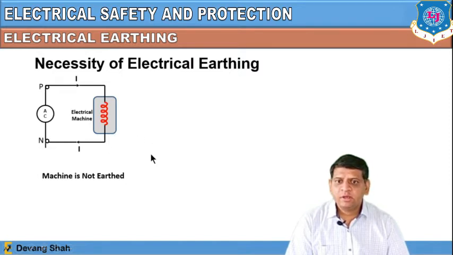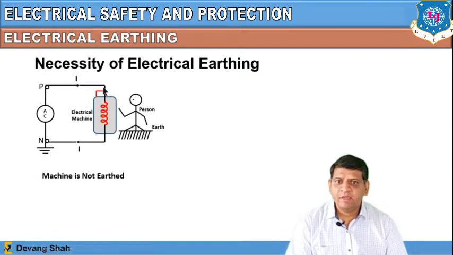So the overall circuit is not being earthed properly, and in this condition, let's say you are just sitting beside this electrical machine, and if some malfunctioning is there and some high value of current is also passing through the outer body of this electrical machine or any home appliance, and by chance you touch the outer body of this electrical machine or any home appliance, you will experience an electric shock. Why? Because the current which is flowing in the outer body of this electrical machine will also pass through you, and you will experience an electric shock, right?